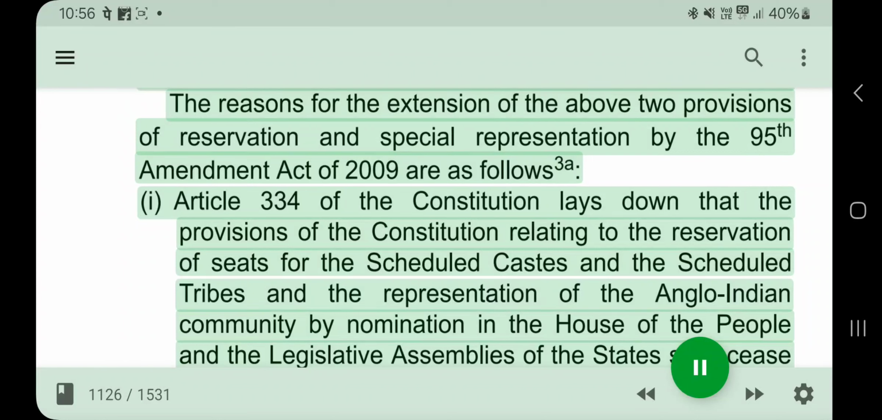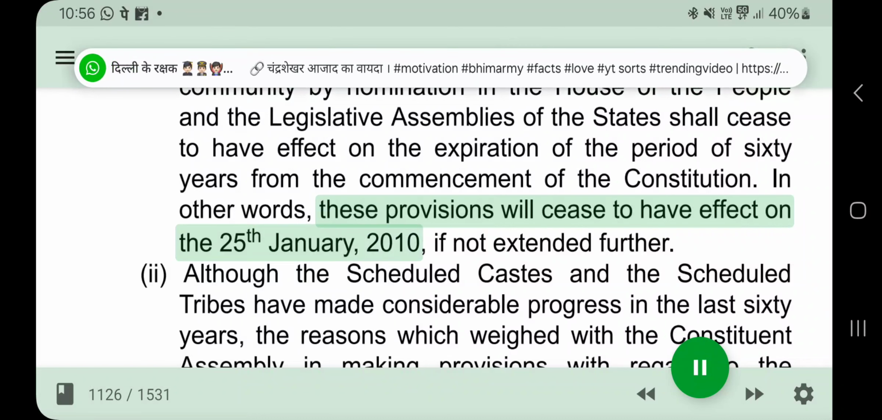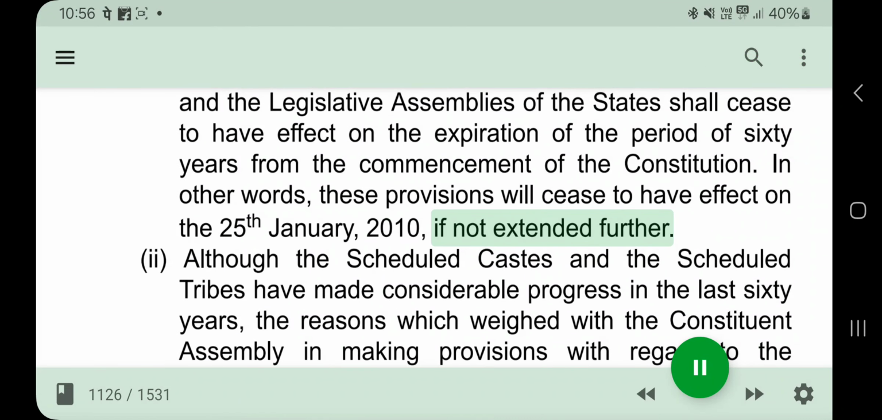Article 334 of the Constitution lays down that the provisions of the Constitution relating to the reservation of seats for the scheduled castes and the scheduled tribes and the representation of the Anglo-Indian community by nomination in the House of the People and the legislative assemblies of the states shall cease to have effect on the expiration of the period of 60 years from the commencement of the Constitution. In other words, these provisions will cease to have effect on the 25th of January 2010, if not extended further.